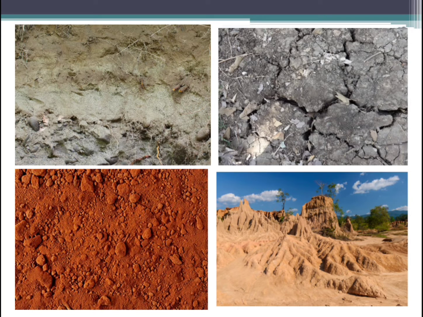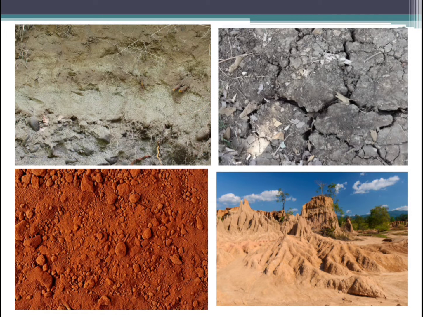Coarse means the soil is rough. Okay, and it is thin, and it is mainly found on the hill slopes. Okay, in the states of Himachal Pradesh, Uttarakhand, and Jammu and Kashmir. Okay, and this soil is suitable to grow the crops like tea, coffee, spices, and also some fruits.